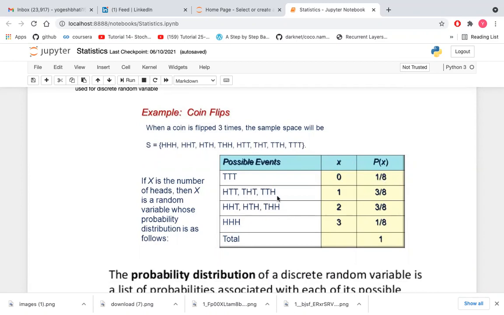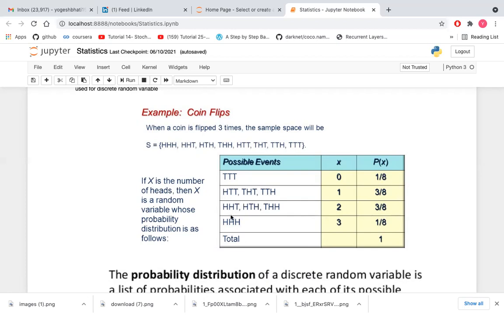Here the number of heads can be 0, 1, 2, 3, since we flip the coin three times. So the random variable takes the values 0, 1, 2, 3. For the case of one head, the probability is 3 by 8: HTT, THT, TTH. In three cases we get a head one time.